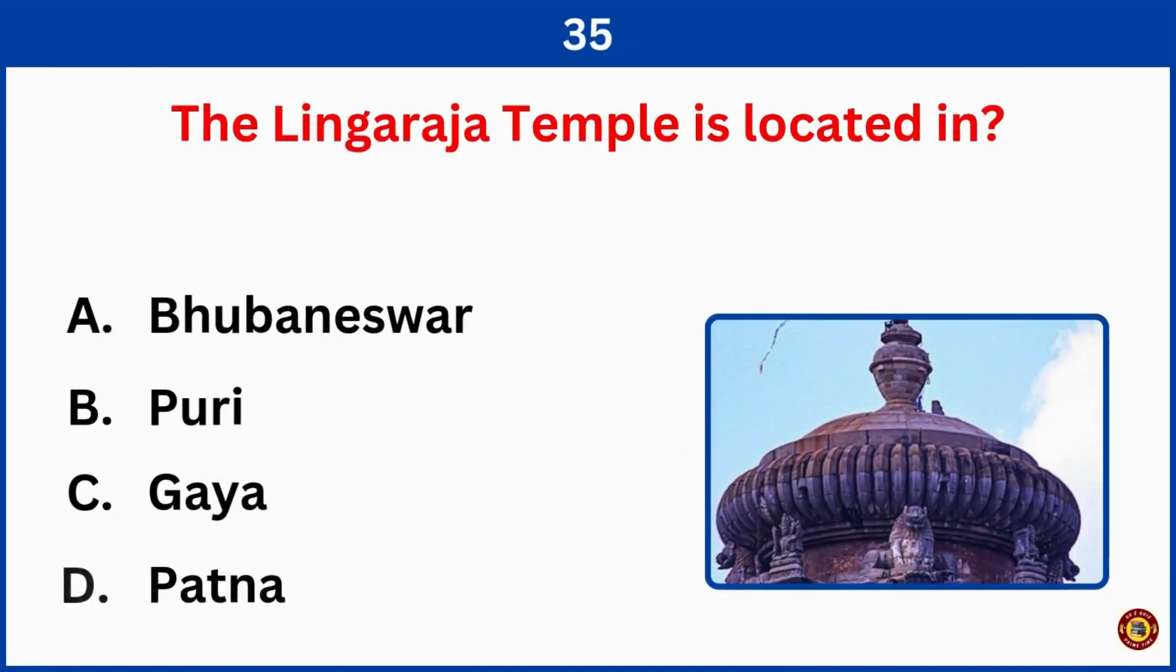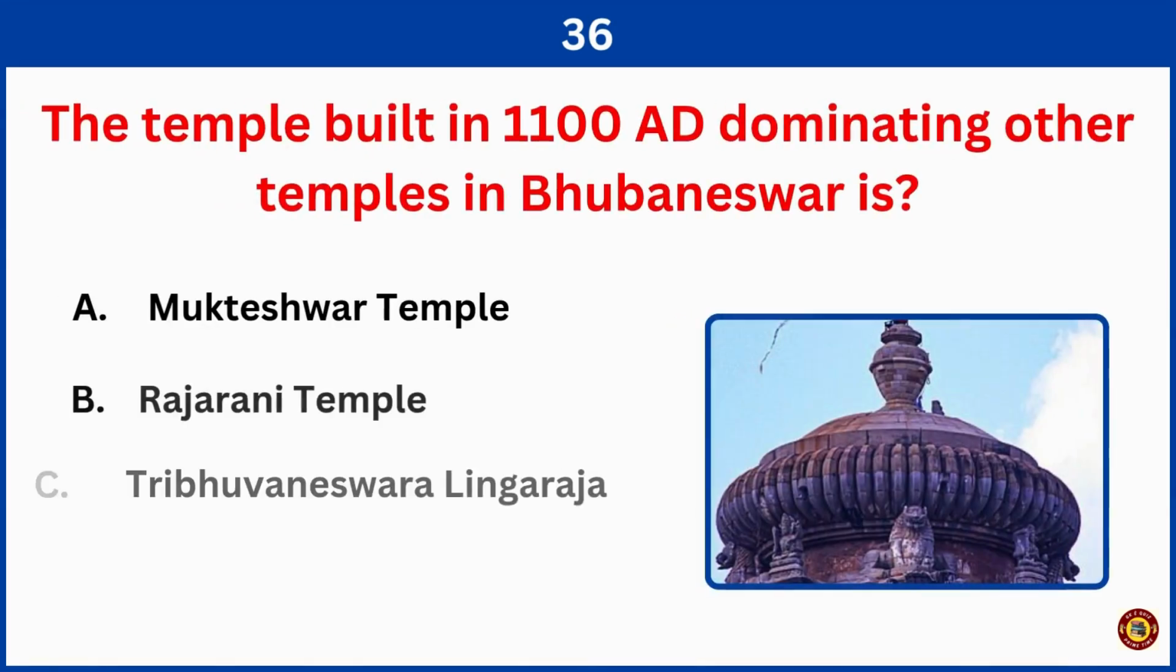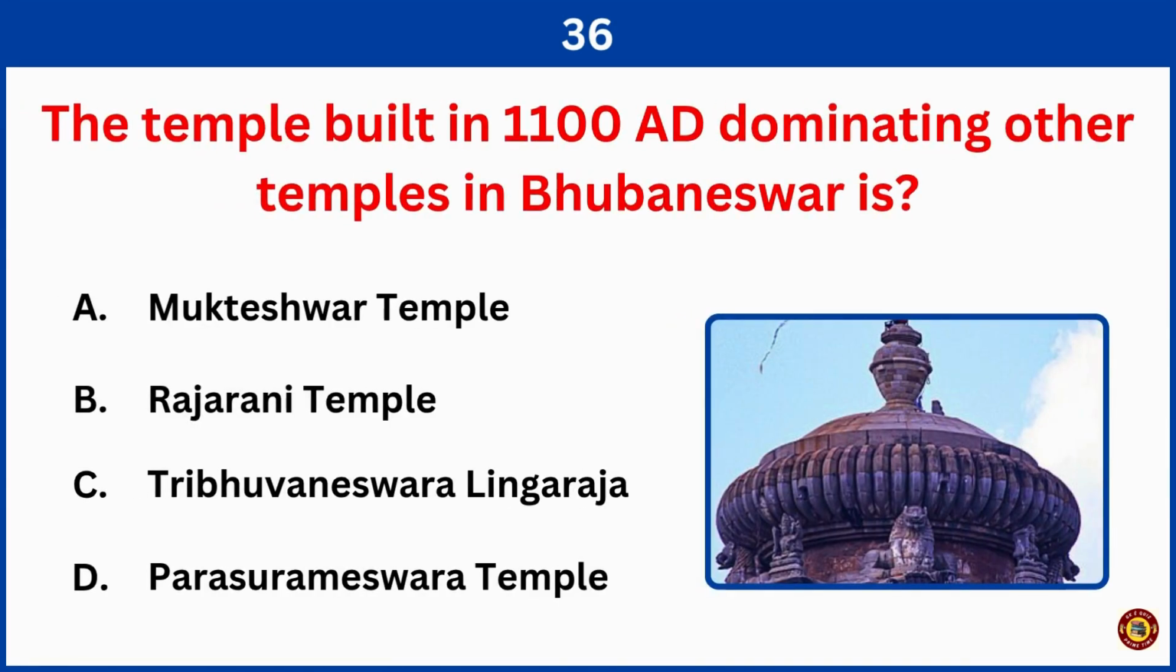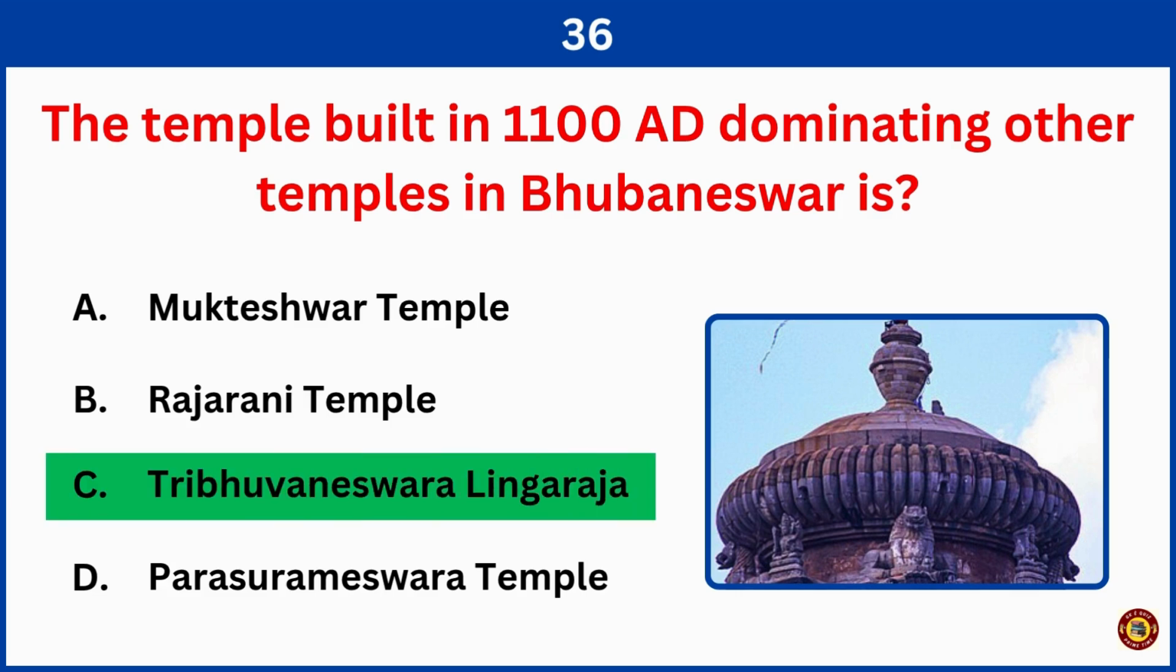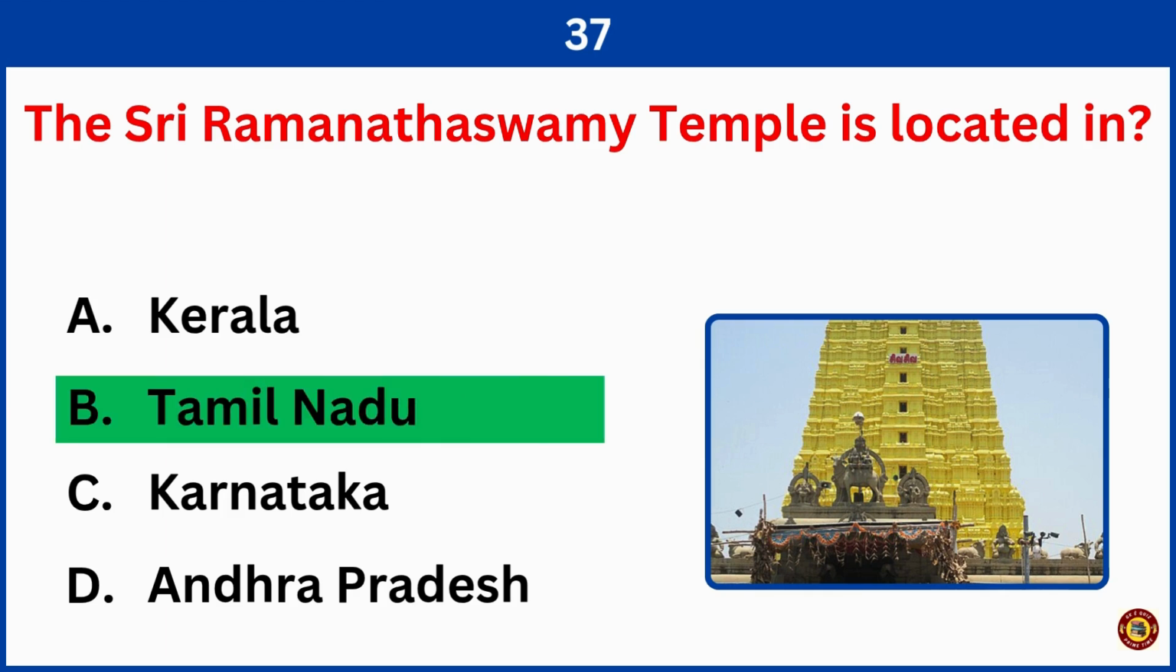The Lingaraja temple is located in. Right answer is option A, Bhubaneswar. The temple built in 1100 AD, dominating other temples in Bhubaneswar is. Right answer is option C, Tribhuvaneshwara Lingaraja temple. The Sri Ramanatha Swami temple is located in. Correct answer is option B, Tamil Nadu.